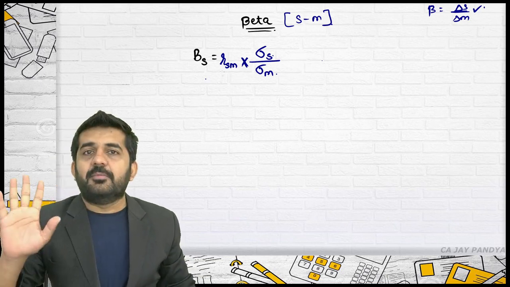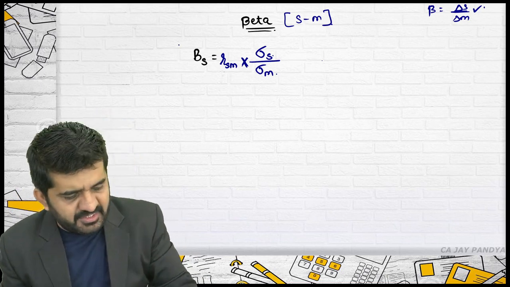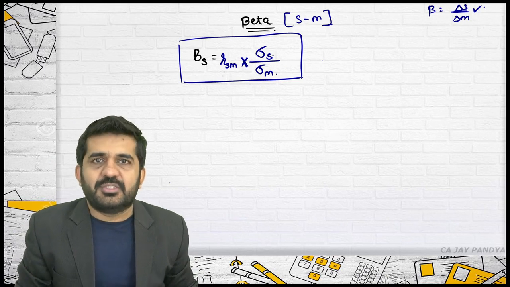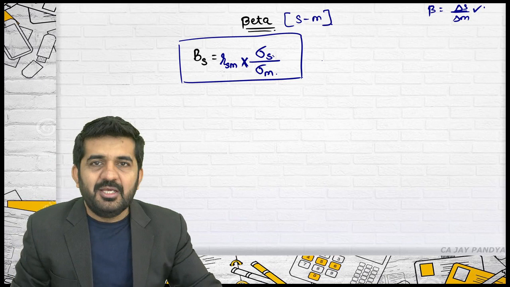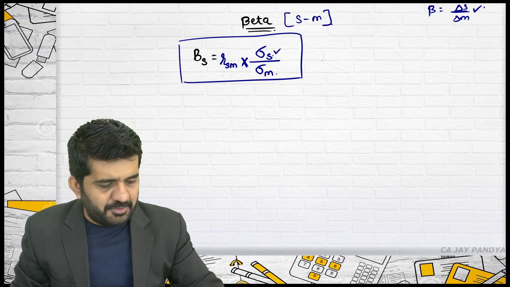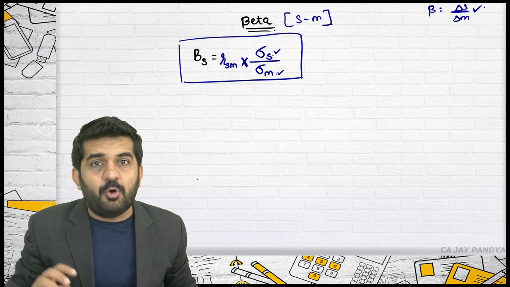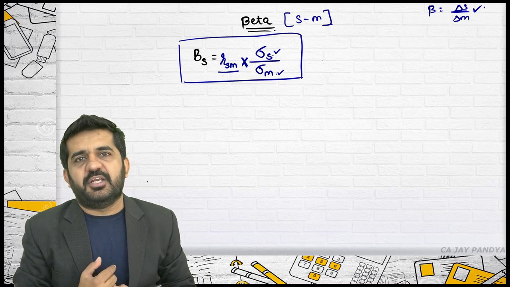This is nothing but the measurement of beta. This is the basic formula used for measurement of beta. If you see it properly, it is absolutely simple. It shows a relationship between security and market, but for showing the relationship, how much percentage it will increase, you must multiply it with R.